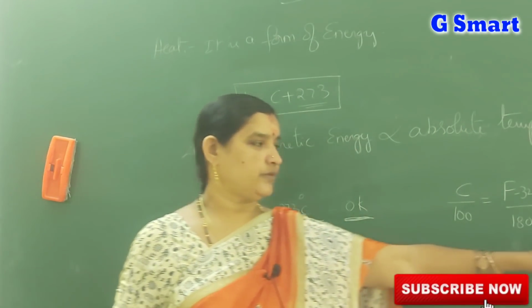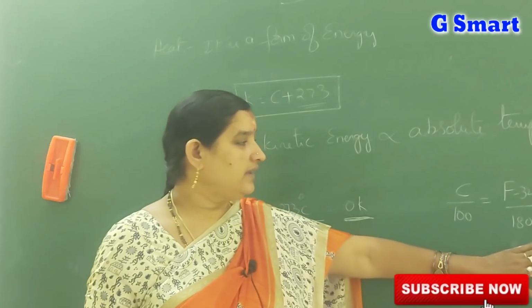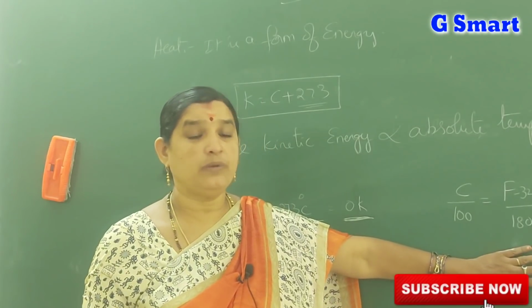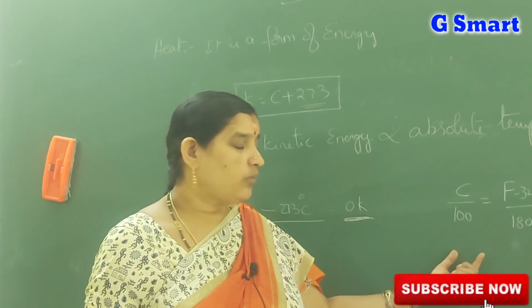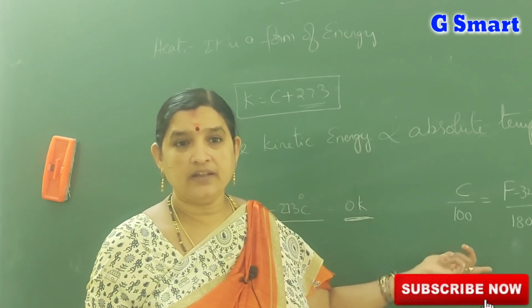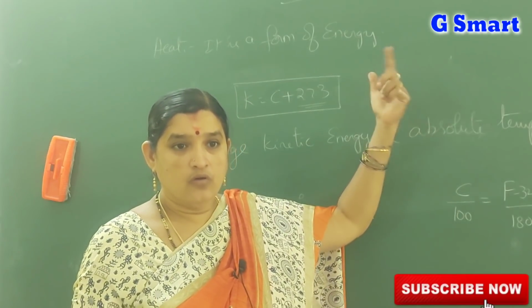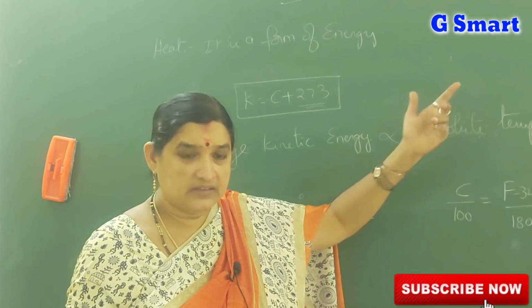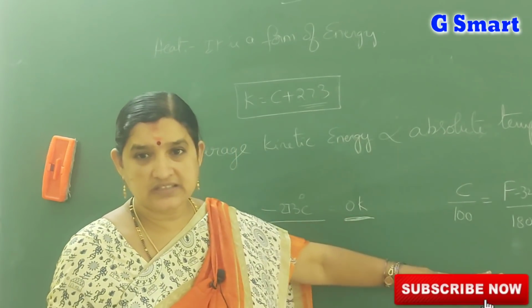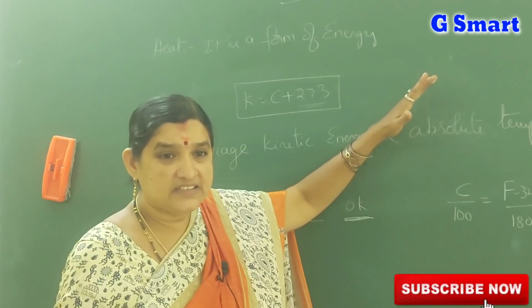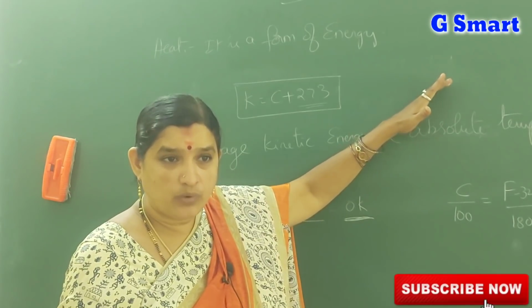What are these values? You already learned in the 7th class how to prepare a thermometer. The melting point of ice is taken as the lower limit and the boiling point of water is taken as the upper limit. That is 0 to 100. 0 degrees is the melting point of ice. 100 degrees centigrade is the boiling point of water.